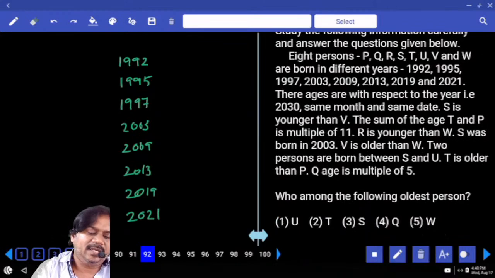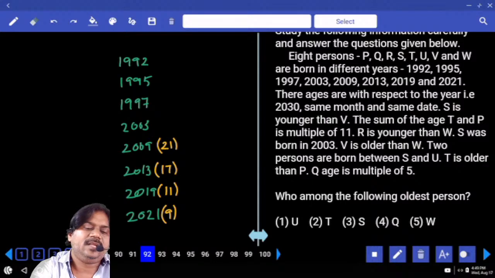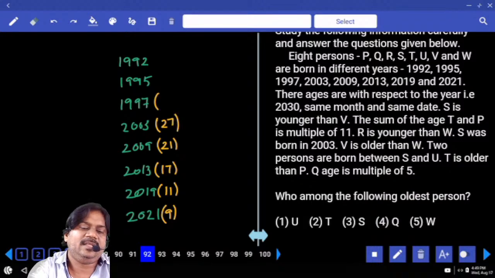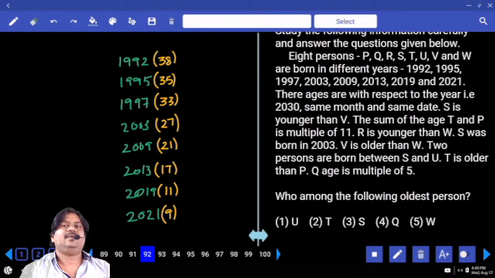So the one born in 2021, his or her age is 9 years, and the person born in 19, what is the age? 11. Born in 13, it is 17, and born in 09, it is 21, born in 03, it is 27, and born in 97, it is 33, and born in 95, it is 35, and born in 92, it is 38. So these are the ages we have, right.